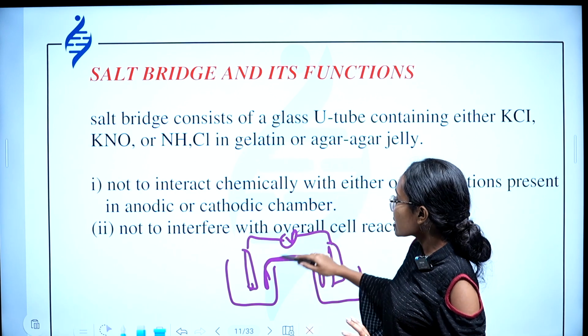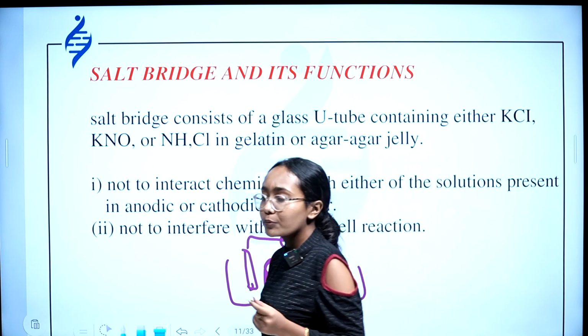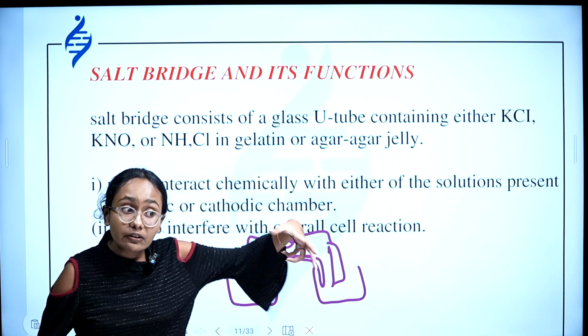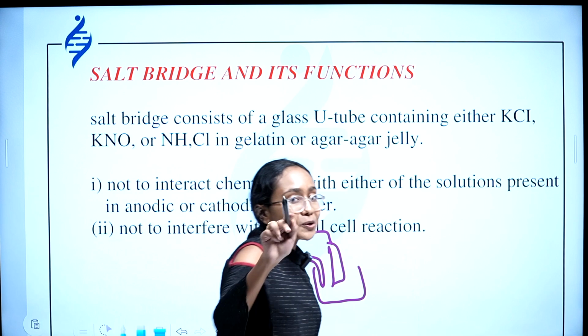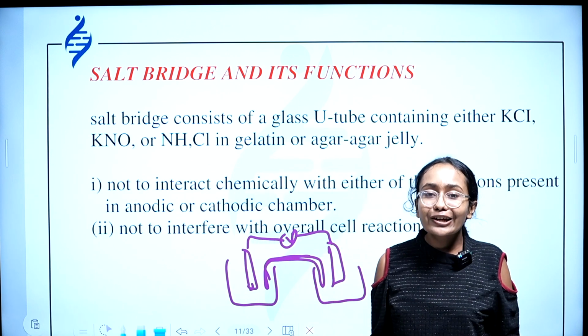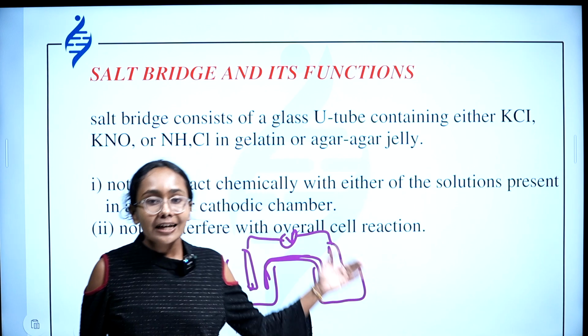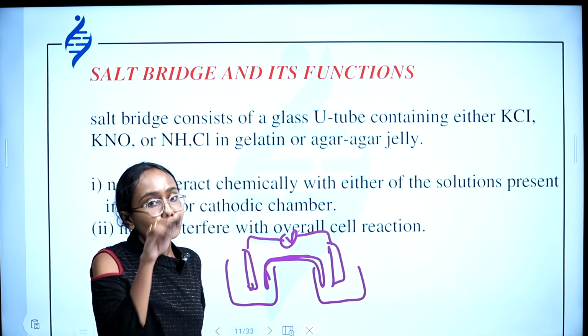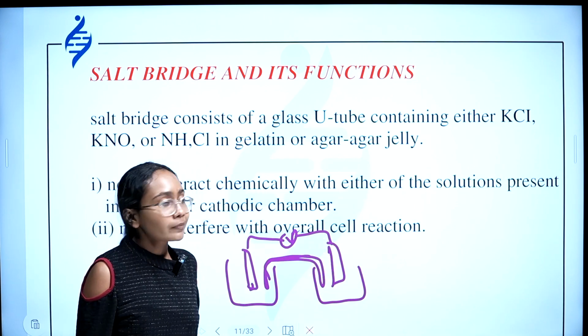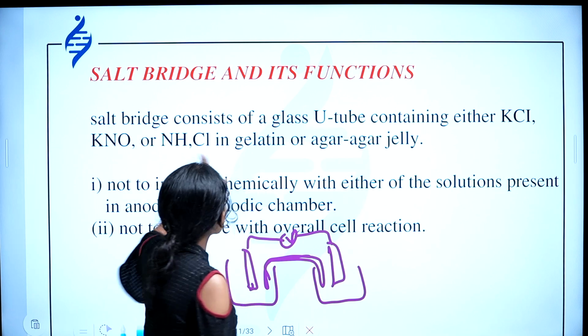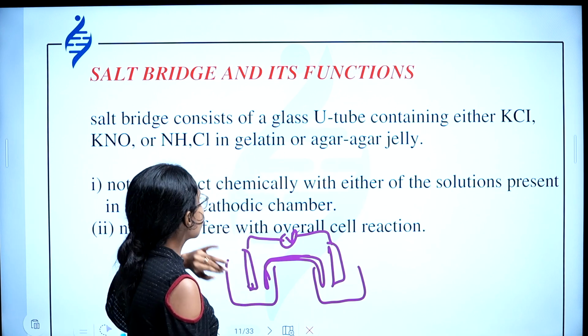Fine. So what is a salt bridge? What is the shape of a salt bridge? It's an inverted U-tube. Because the shape of the salt bridge is that of a U, an inverted U-tube. So the salt bridge consists of a glass U-tube or inverted U-tube.